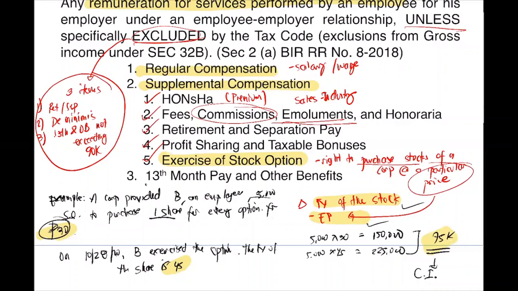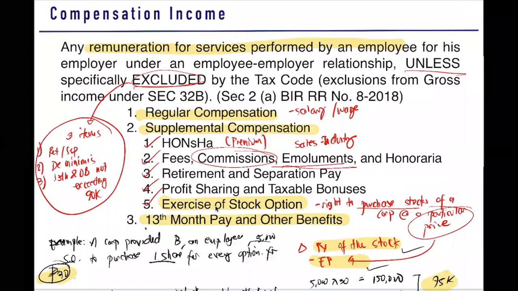So take note of this, okay? Exercise of stock option. It is not the whole exercise that is added as compensation, but only the difference between the fair value and the exercise price. And then we also have your 13th month pay and other benefits that we will discuss later. What are the components of this 13th month pay and your other benefits? Okay, so again, what are the items of compensation income? Regular, supplemental, and 13th month pay.